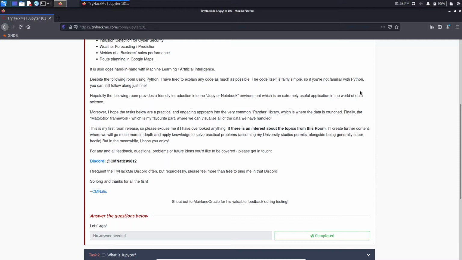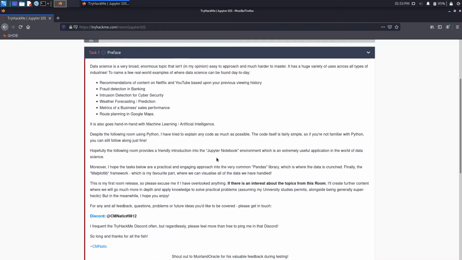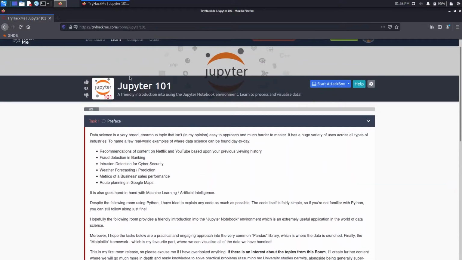There are two ways to use Jupyter: one is Jupyter Notebook and the other is Jupyter Lab. For Lab, you will need to use the command prompt if you are on Windows, using pip. For Jupyter Notebook, you can go with Anaconda or directly install Jupyter from the official website and use that. How it looks, we will learn in this room. So let's get started. This room basically focuses on how we use Python for data science.